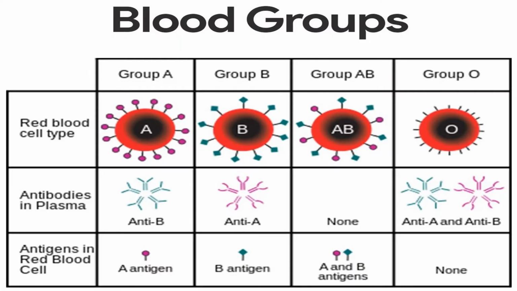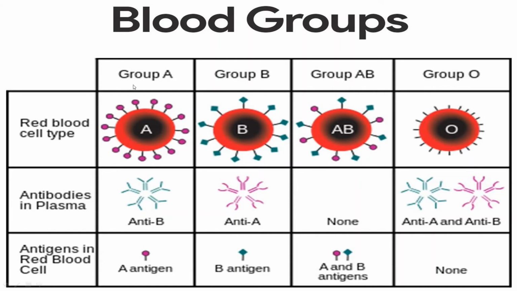Okay. Now moving on to the blood groups. See, there are blood groups A, B, AB and O. In humans, there are 4 types of blood group and these together constitute the ABO group. Okay.